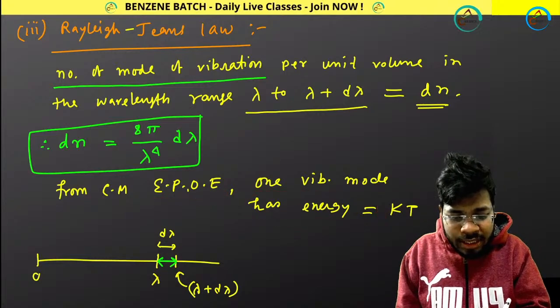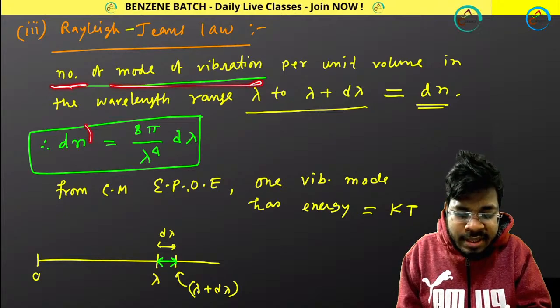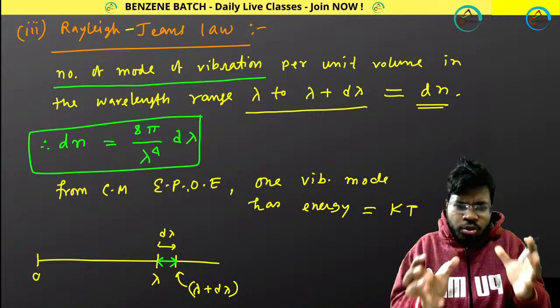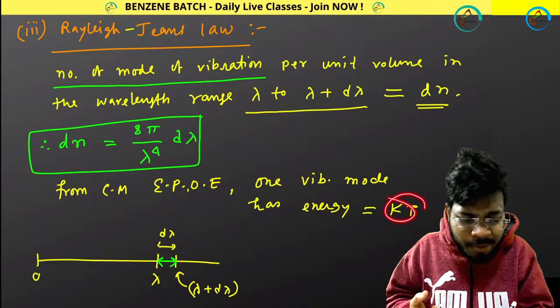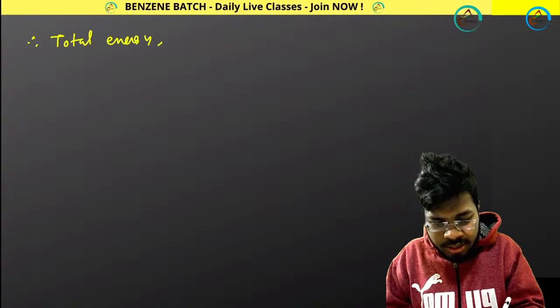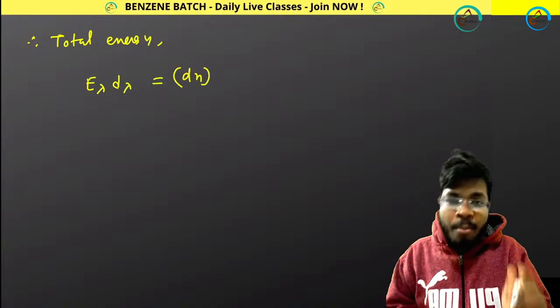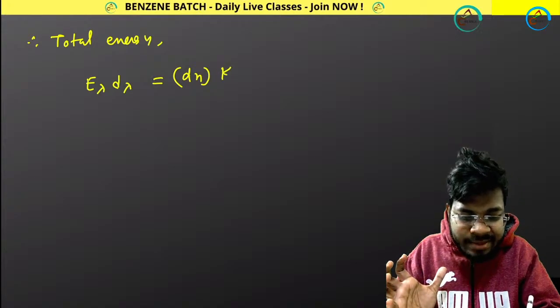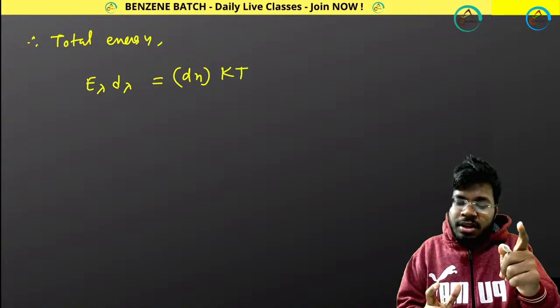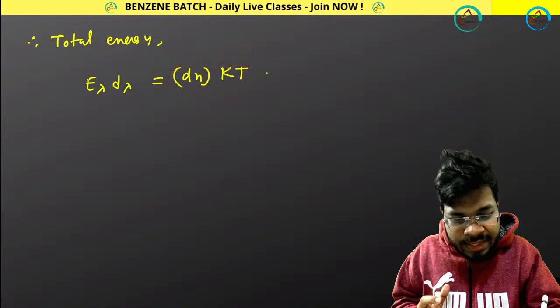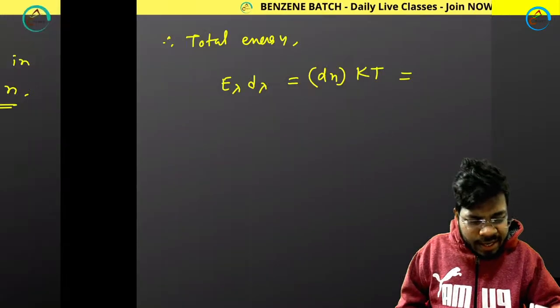So I know that the total number of modes of vibration is this, and one mode has energy kT. So what will be the total amount of energy? kT multiplied by this. From Rayleigh's law, total energy E lambda d lambda equals dN, the number of modes of vibration, times kT, the energy for one mode. So for one mode kT, for this many modes kT into this, and in this case if you put the value of dN, what is dN?